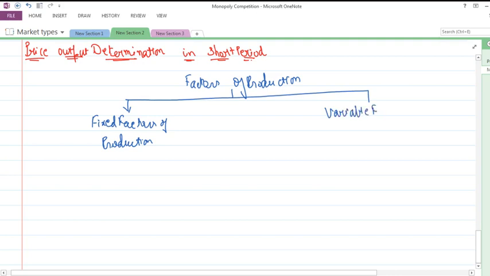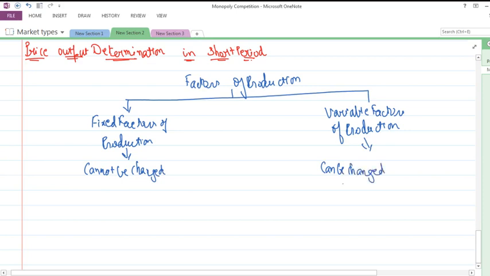Now in the short run, the fixed factors of production cannot be changed, but variable factors of production can be changed. If the firm is trying to increase its output, it will do so by changing these variable factors of production.